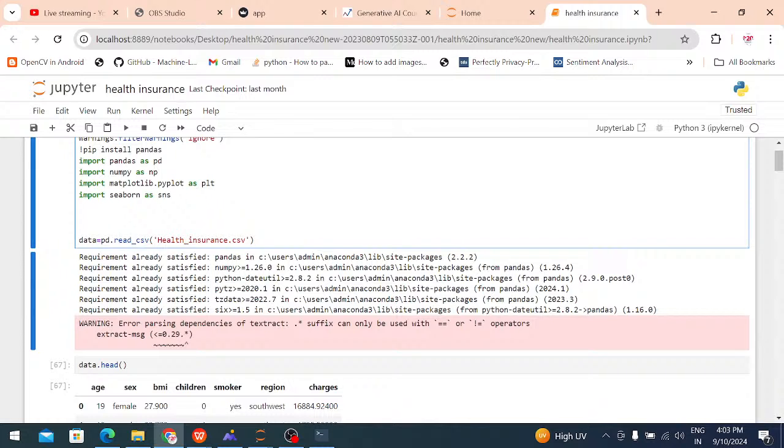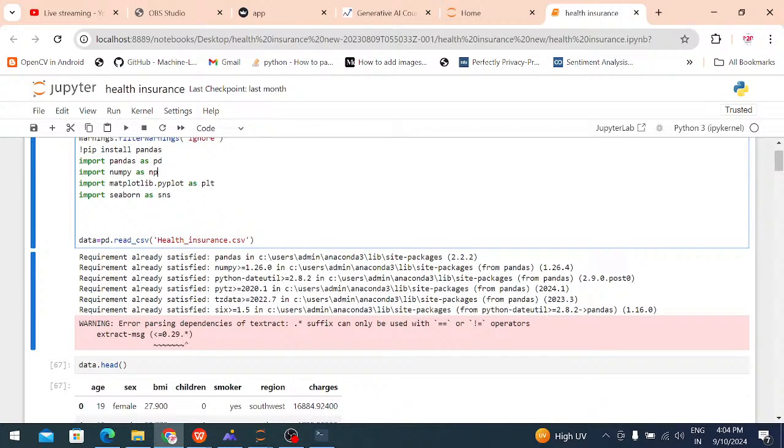One is matplotlib and one more is seaborn. First I am importing the matplotlib library. In matplotlib, two types of libraries are there: one is pyplot and one more is pylab. We are using plotting, that's why I am importing pyplot as plt. In matplotlib we can call it as plt.